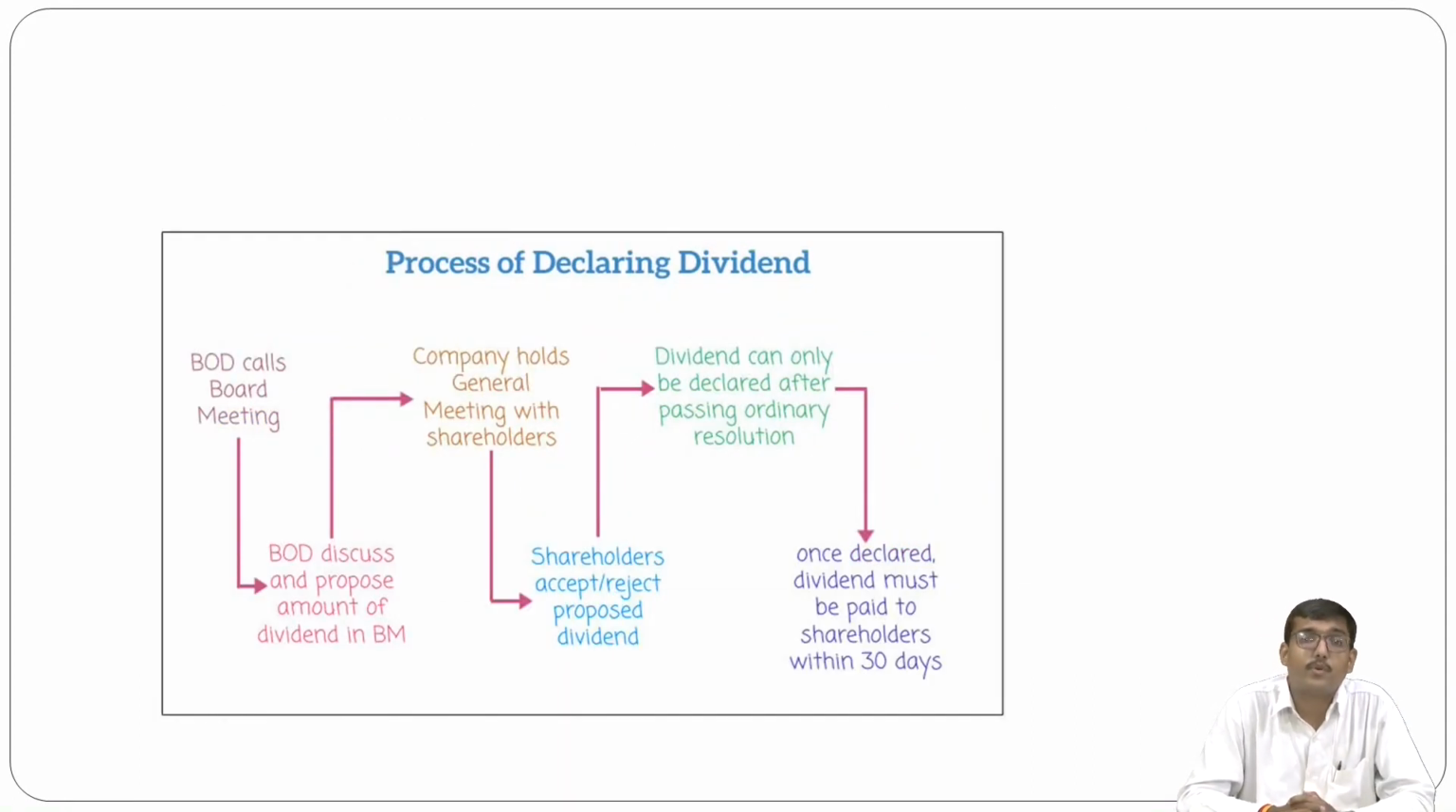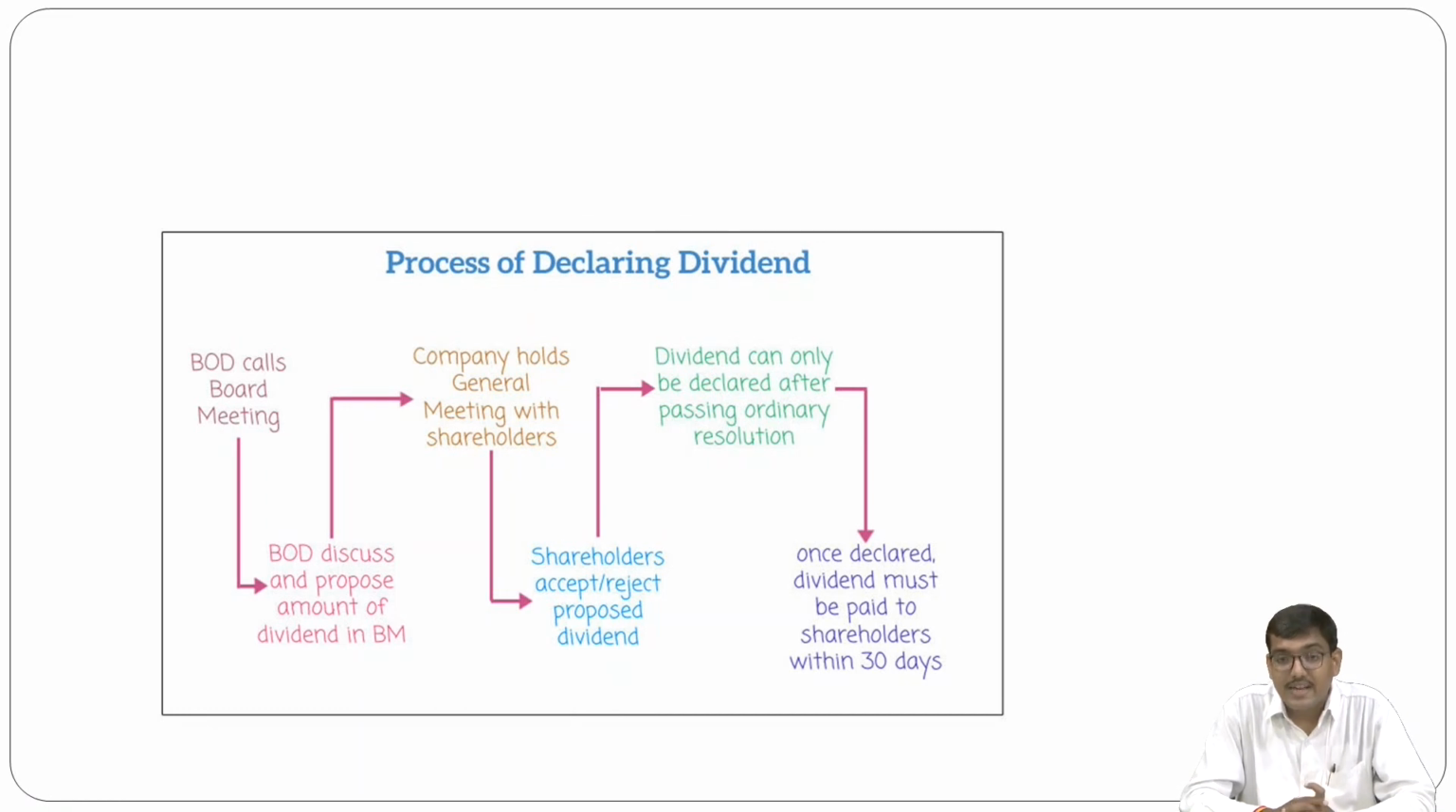Now, what are the different processes for declaring the dividend? This is the simplest process I have ever seen for declaring the dividend. First, the board of directors calls a board meeting. Then the board of directors discusses the amount of dividend in the board meeting. Then the company holds the general meeting with the shareholders. The shareholders accept or reject the proposal of that particular dividend, and dividend can only be declared after passing an ordinary resolution.